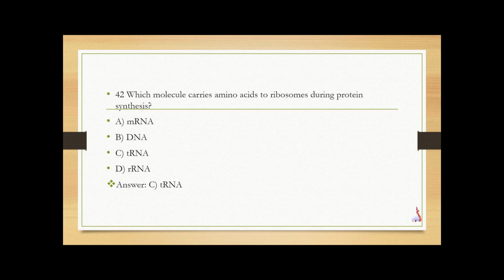Which molecule carries amino acids to ribosomes during protein synthesis? mRNA, DNA, tRNA, and rRNA. So the answer is tRNA. tRNA delivers amino acids to ribosomes during translation.